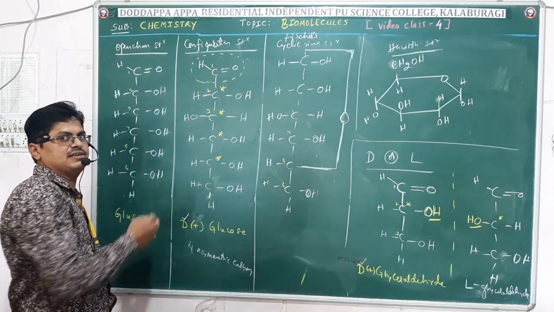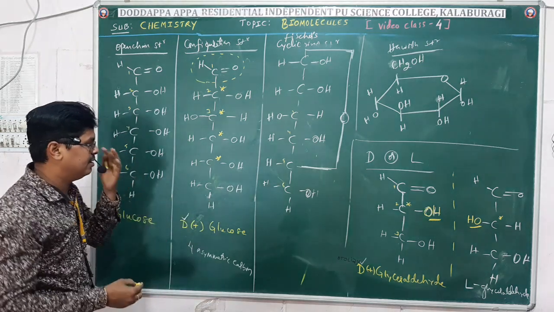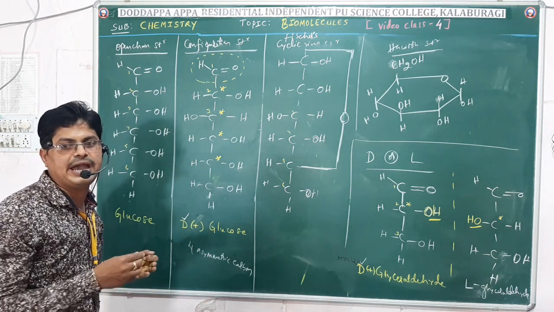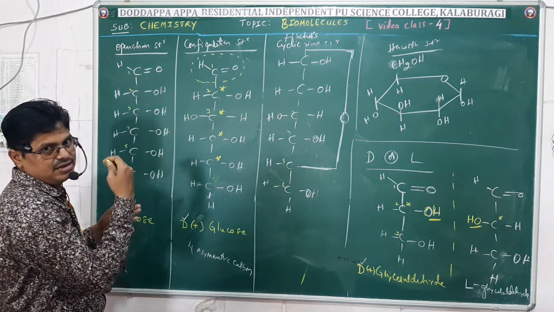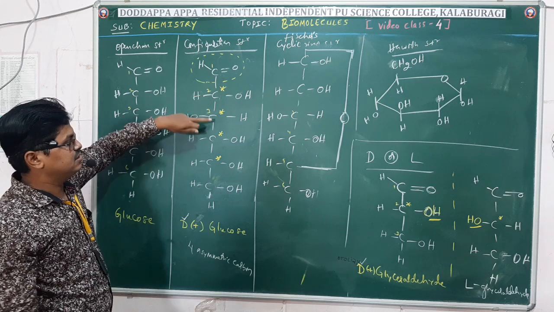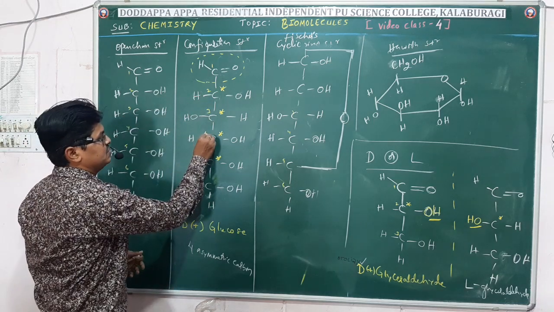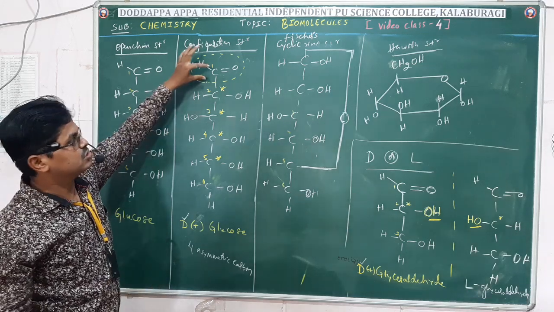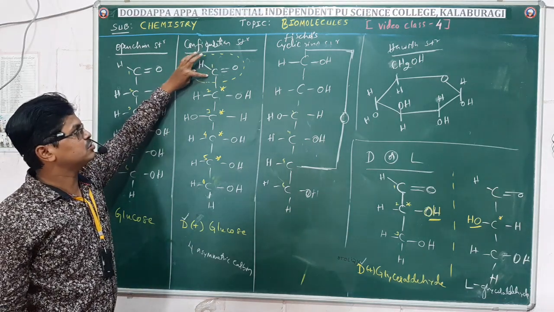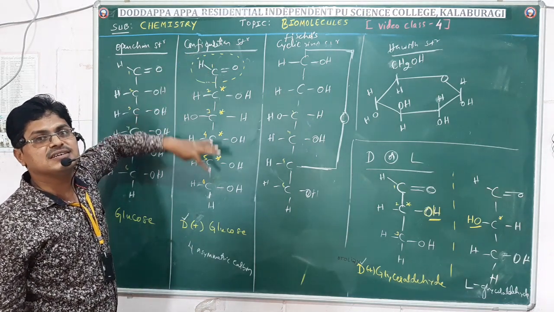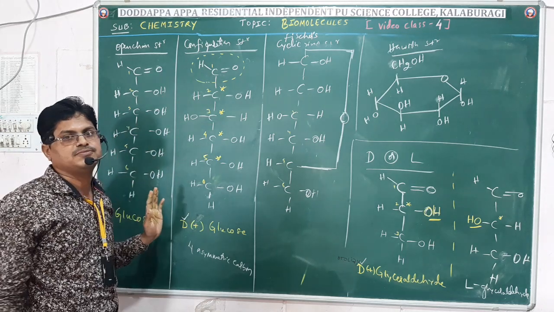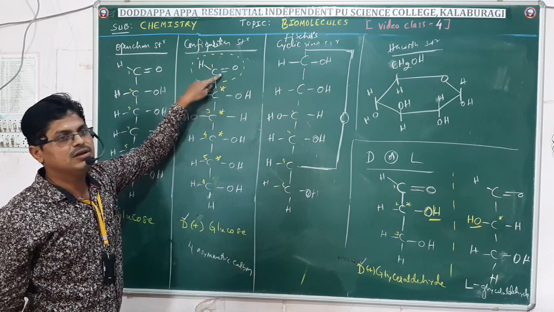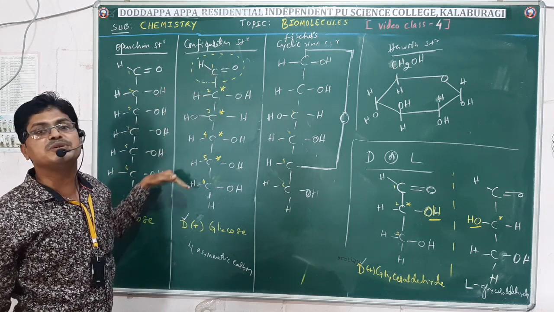Now the question is, D and L can be written based on the position of the OH group on the right or left side. Okay. So now here, on which carbon do I have to choose? Whether the second carbon, third or fourth, like that. See friends, keep in your mind, from the functional group, the farthest asymmetric carbon you have to choose. From the functional group, that is from the carbonyl or aldehyde group.